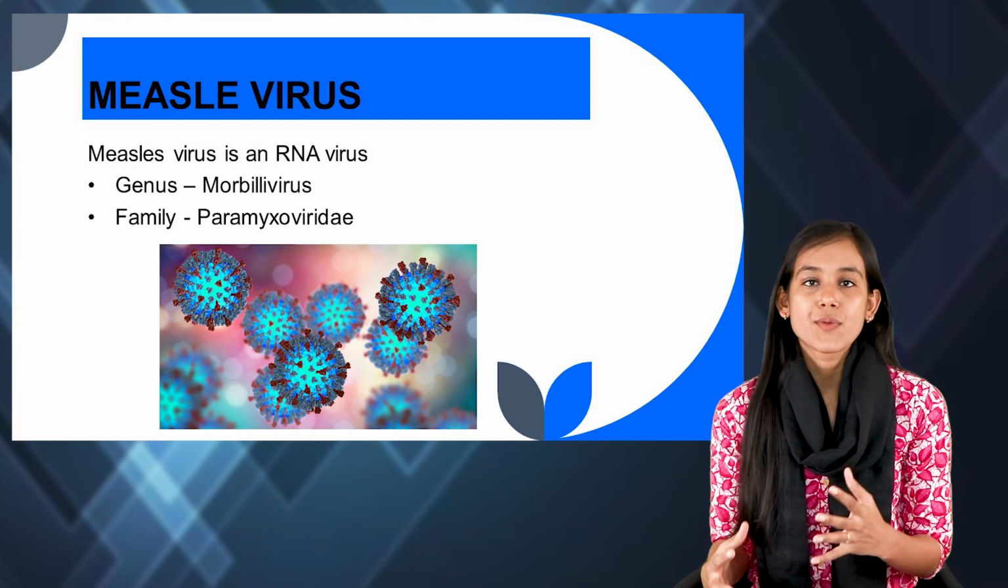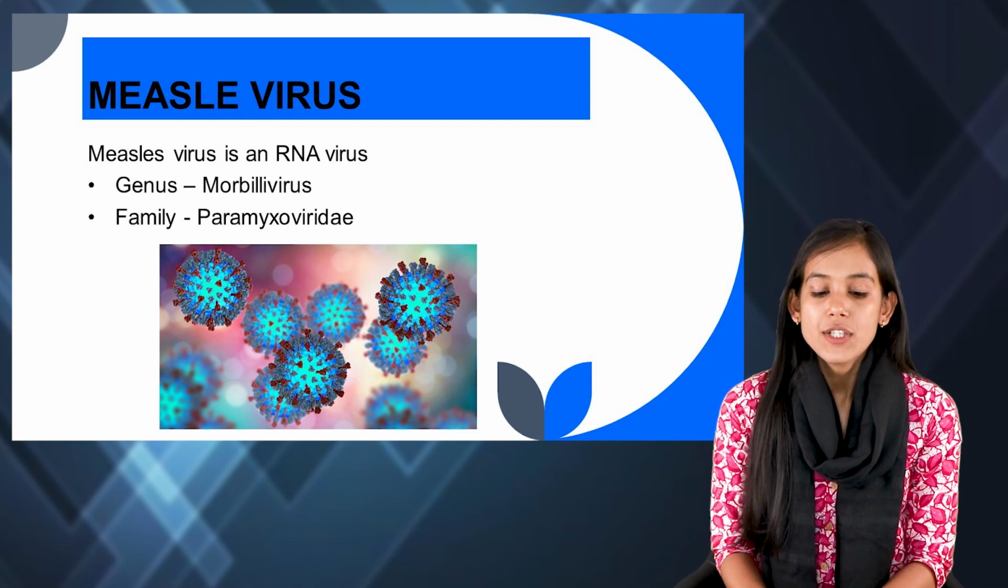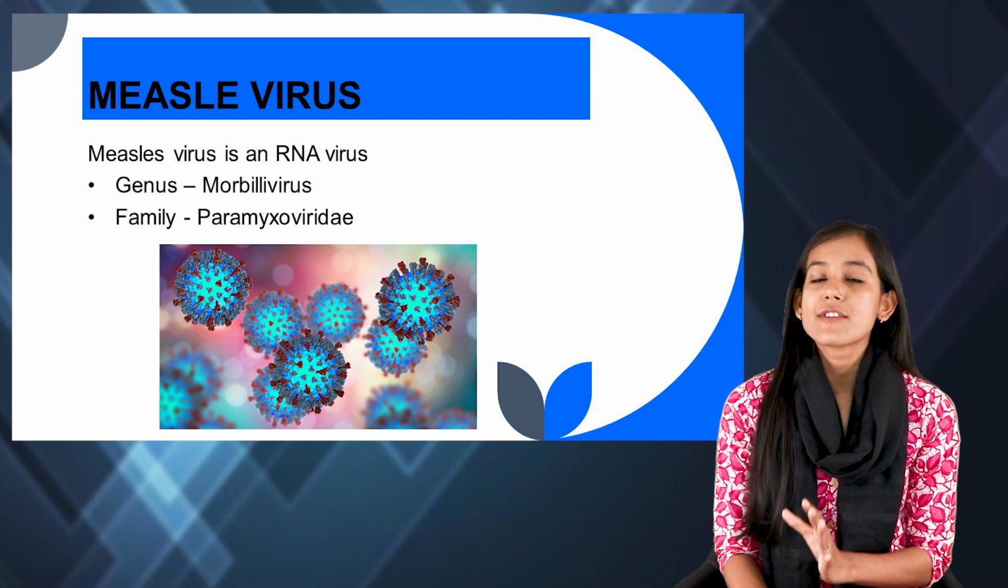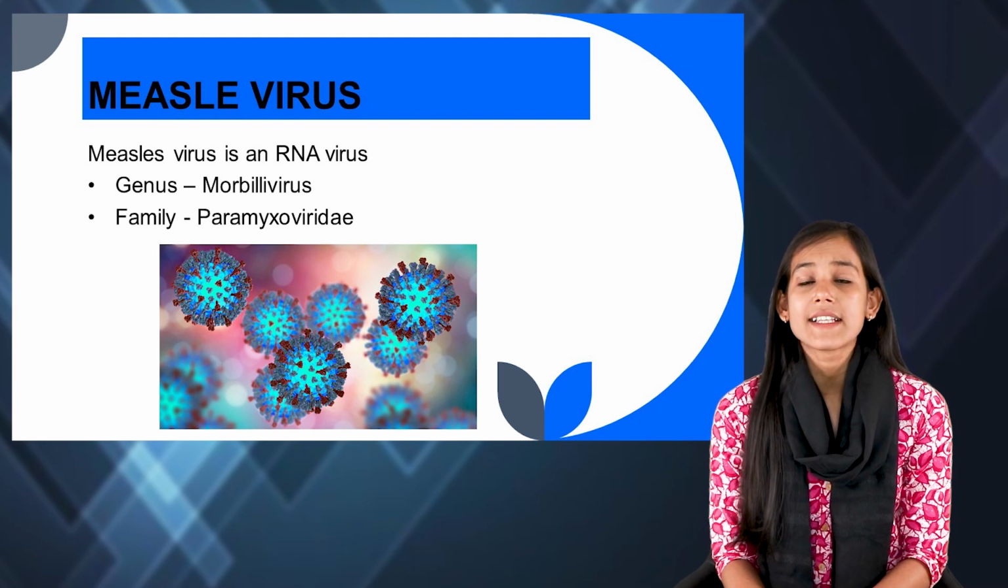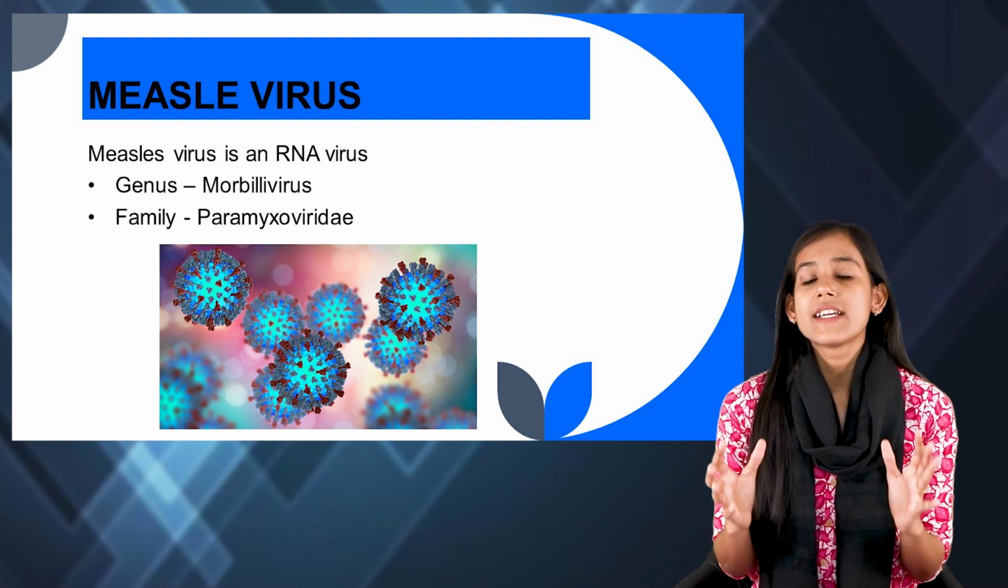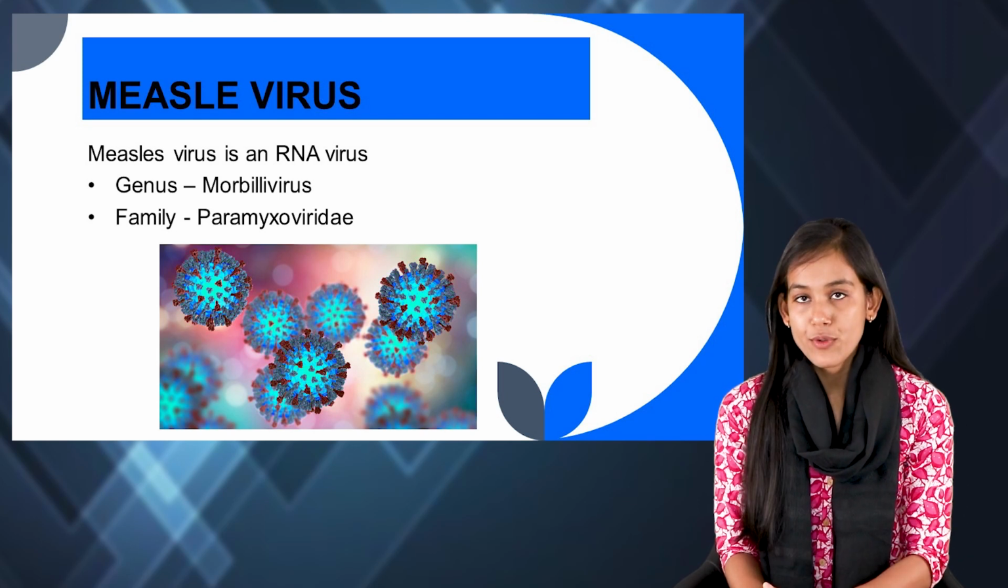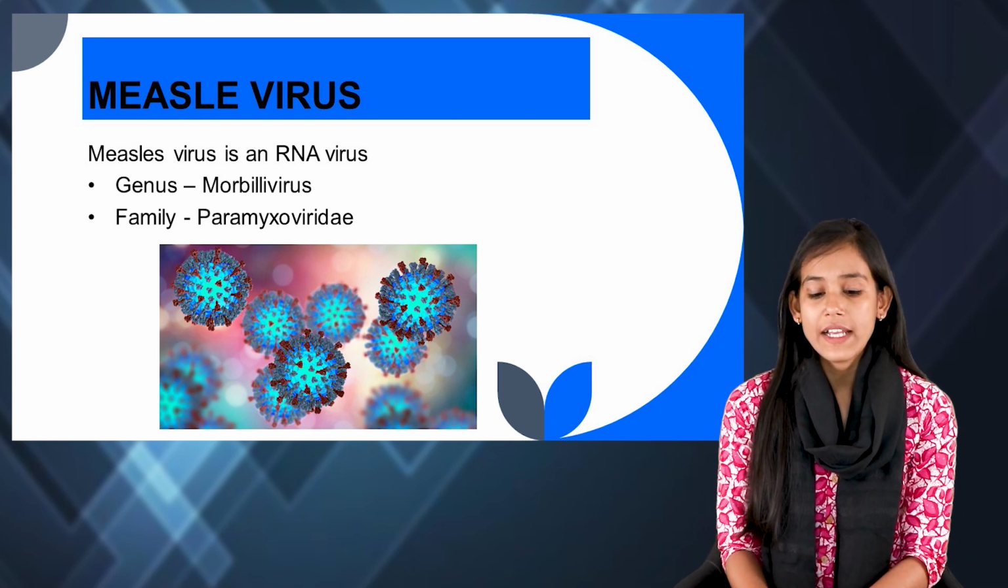So what is the virus? Which virus causes this disease? The name of the virus is also measles. The measles virus is an RNA virus from the family Paramyxoviridae, and the genus of this virus is morbillivirus. So this is a viral infection caused by the measles virus, which is highly contagious and a leading cause of death in children.